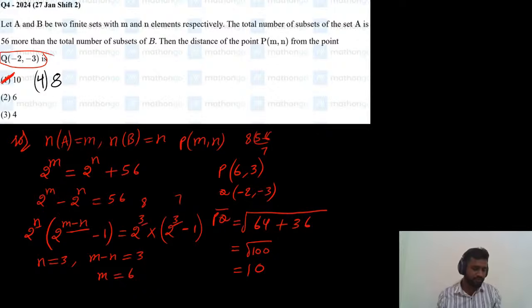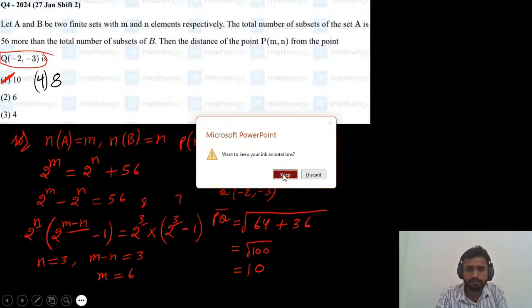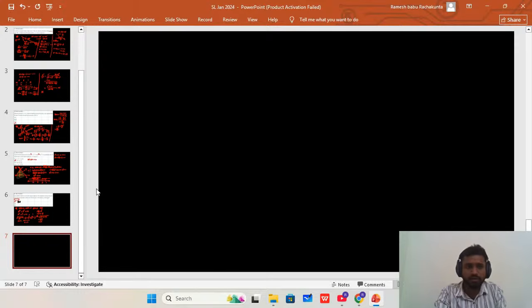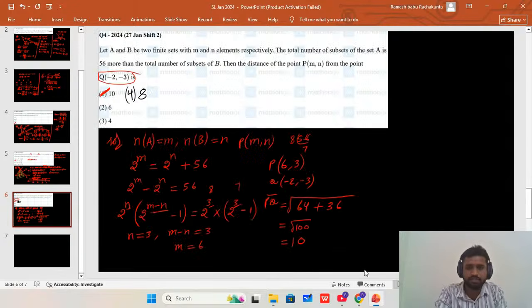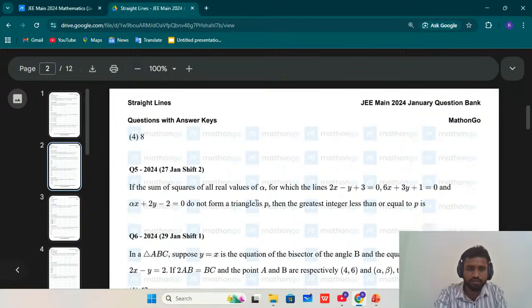Shall we move to the next question? Any doubts in this fourth question? Let me know if you have any doubts. If you don't have any doubts, we can move to the fifth question. First, let me add one more slide here, and we'll move to the next question. The answer for the fourth question is 10. No doubts, so we can move to the fifth question without wasting our time.